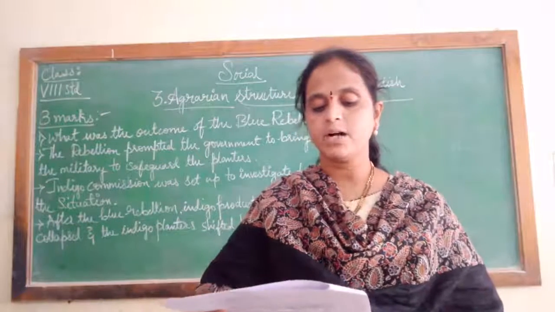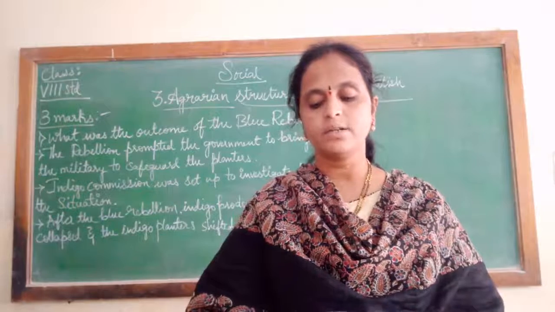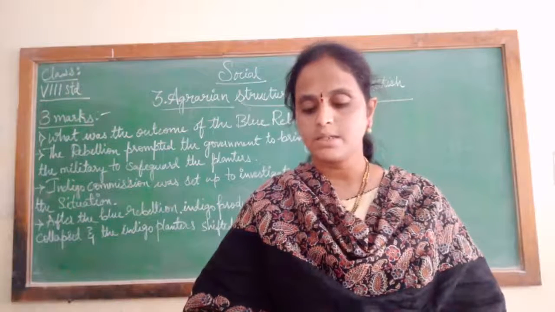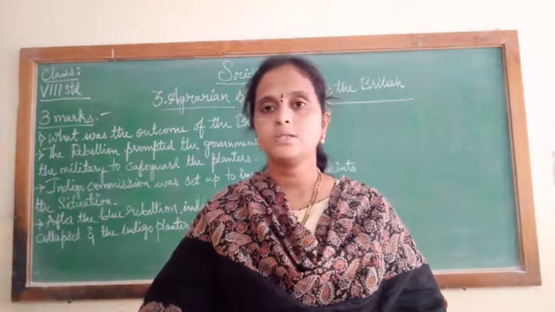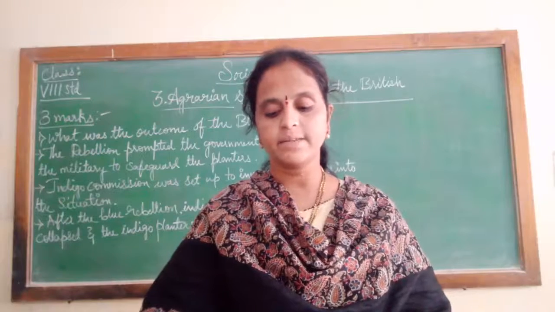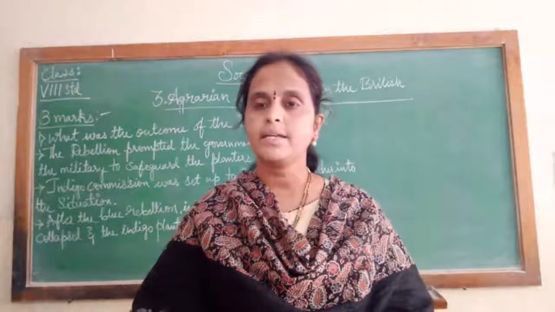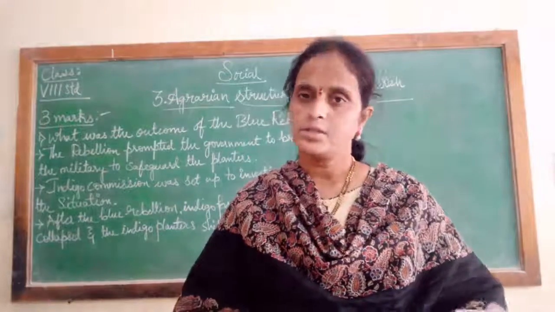Third point, the farmers were insisted to grow indigo on the fertile part of the land by the planters, but they preferred growing rice on that best soil. This is because once indigo was cultivated, the fertility of the soil would decrease, because the roots of the indigo leave the soil dry.